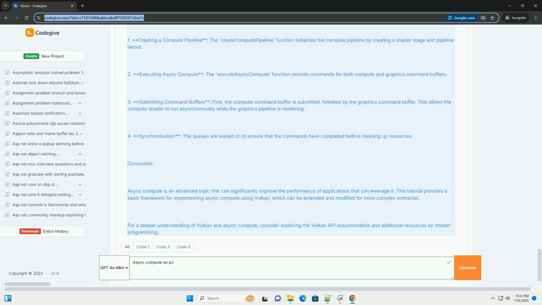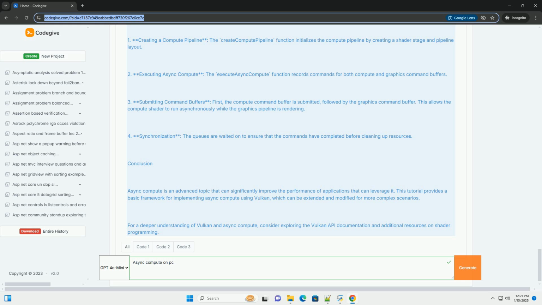Submitting command buffers. First, the compute command buffer is submitted, followed by the graphics command buffer. This allows the compute shader to run asynchronously while the graphics pipeline is rendering. 4. Synchronization. The queues are waited on to ensure that the commands have completed before cleaning up resources.